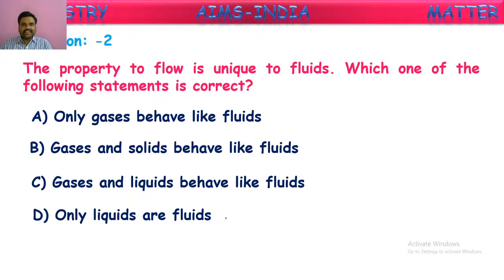At the same time, in gases also, the attractions between molecules are very low, and the molecules have much freedom to move here and there. So gases are also fluids. They can flow in any direction, but liquids have a restriction. They can flow from higher altitudes to lower altitudes only. Anyhow, both gases and liquids are fluids, except solids. So here we can say that the answer is found in the third option.